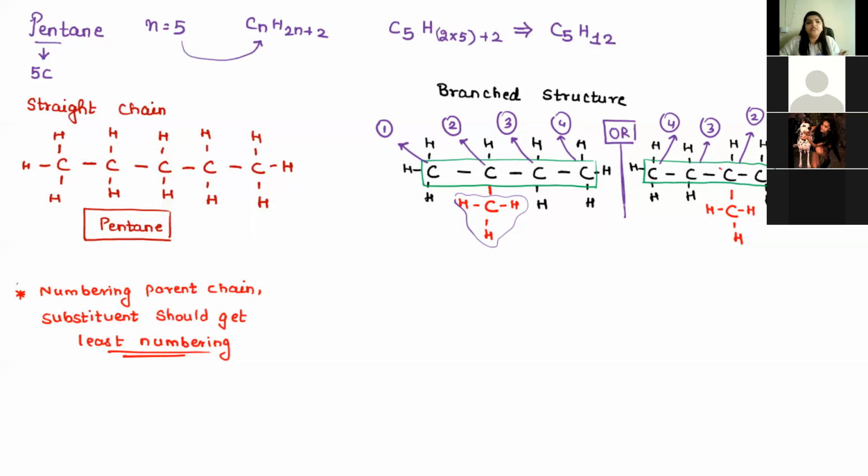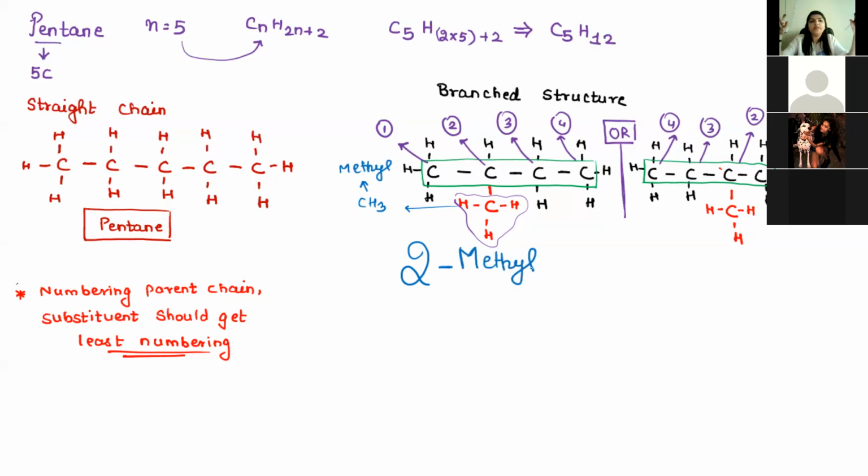Now, what is the rule for naming the compound? First, we have to write the position of the substituent. What is the position of the substituent over here? Yes, 2. Then a hyphen. Then what's my next part? The name of the substituent. It is CH3, and CH3 is methyl. So the name of my substituent is 2-methyl.